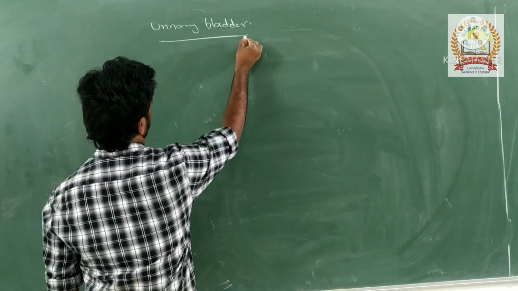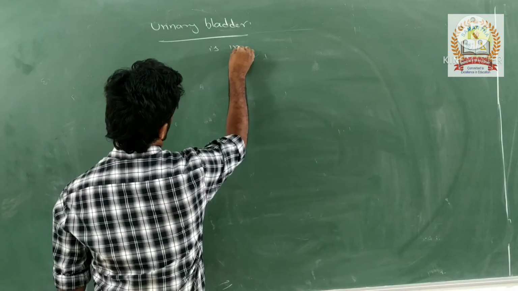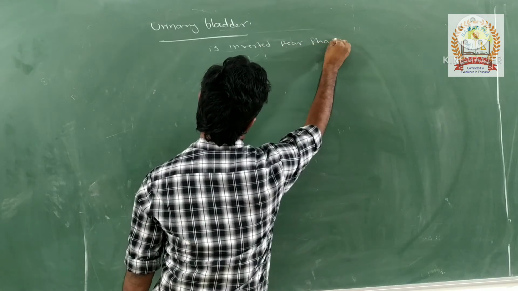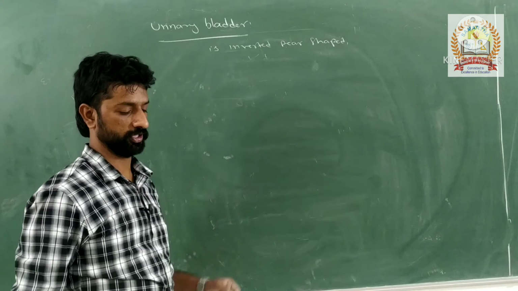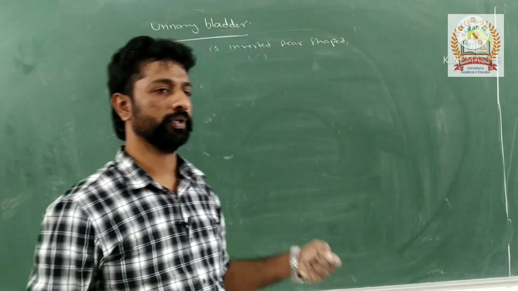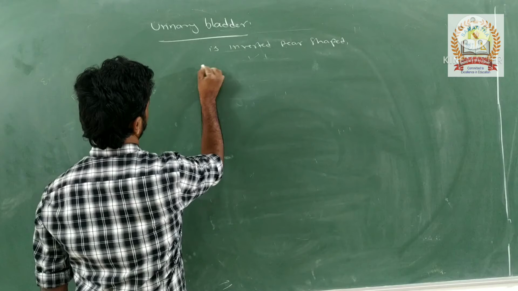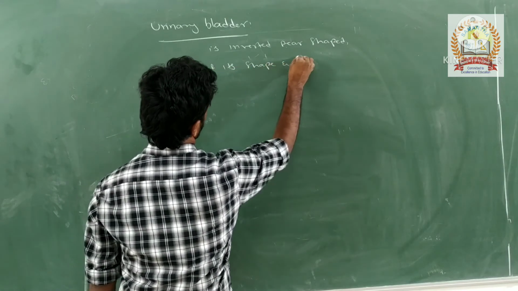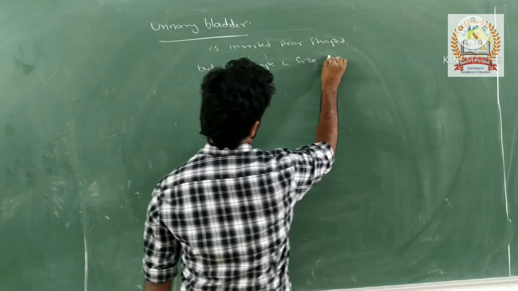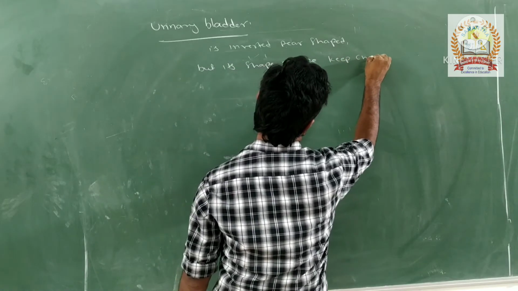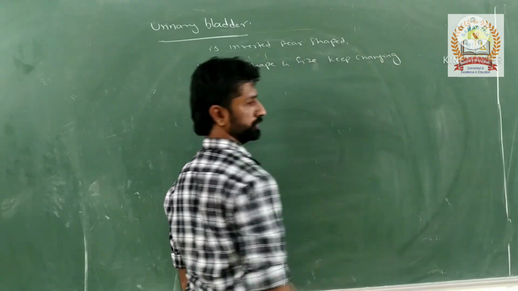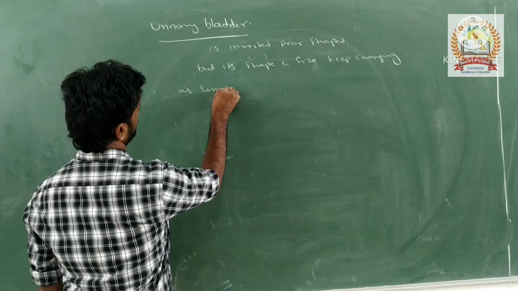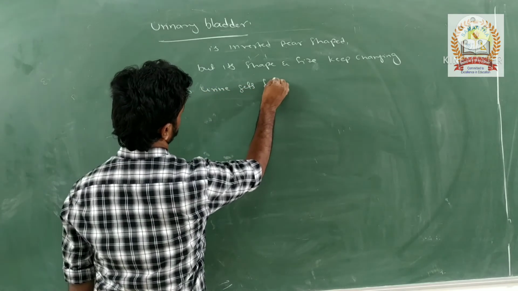The urinary bladder is inverted pear shaped, but its shape and size keep changing as the urine gets filled in it.